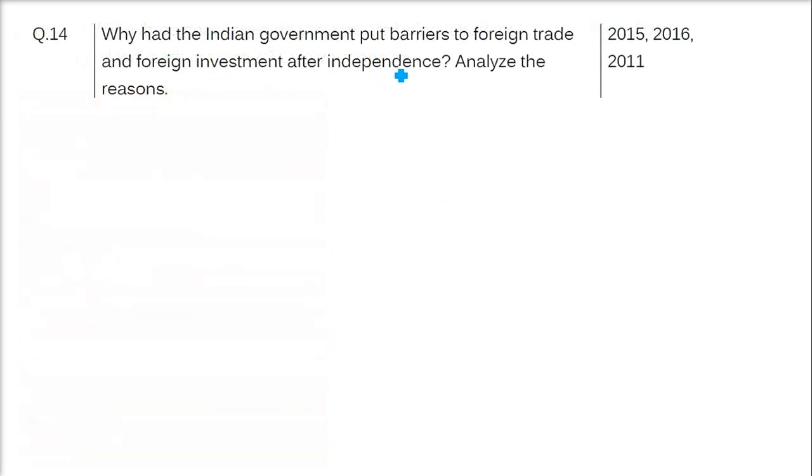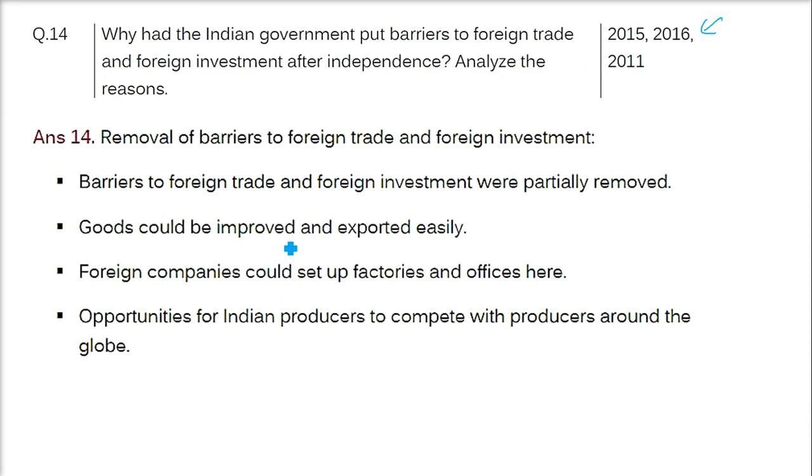Why had the Indian government put barriers to foreign trade and foreign investment after independence? Analyze the reasons. So this question we have already done, and this is repeated. The basic thing, this answer is somewhat different, so I just tried to give a different type of answer. For example, the removal of barriers.